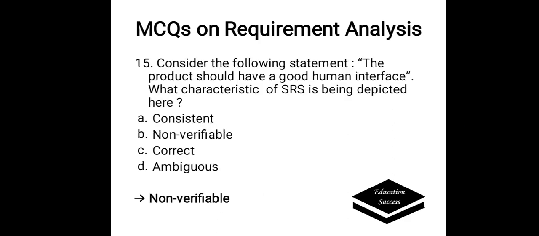Consider the following statement. The product should have a good human interface. What characteristics of SRS is being depicted here? Options are A. Consistent, B. Non-verifiable, C. Correct, D. Ambiguous. Correct answer is here non-verifiable.